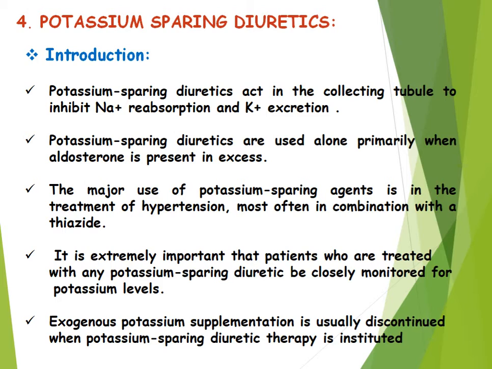The potassium sparing diuretics are used alone primarily when aldosterone is present in excess. Again, the major use of potassium sparing agents is in the treatment of hypertension, most often in combination with the thiazides. It is extremely important that patients treated with any potassium sparing diuretic be closely monitored for potassium level. Exogenous potassium supplementation is usually discontinued when potassium sparing diuretic therapy is instituted.